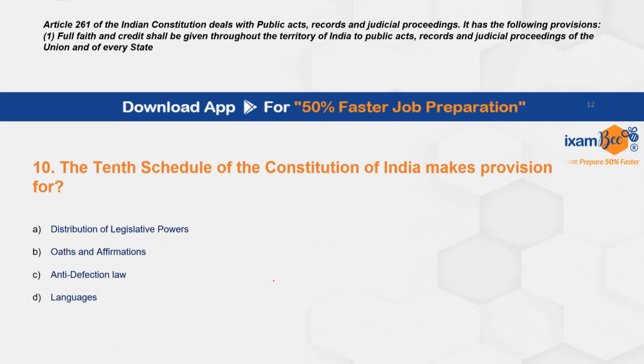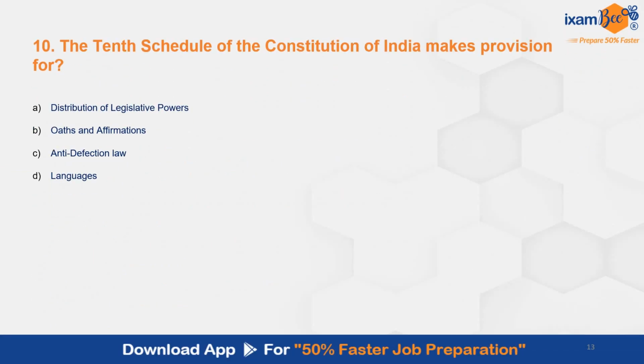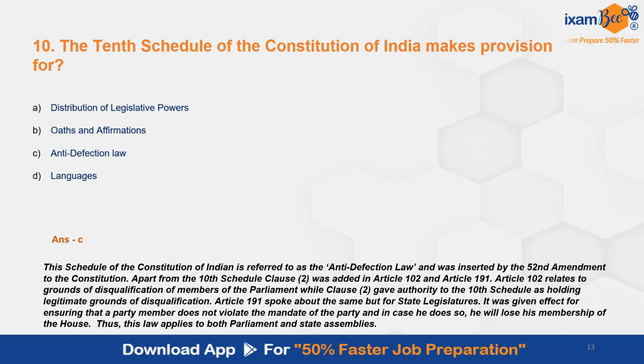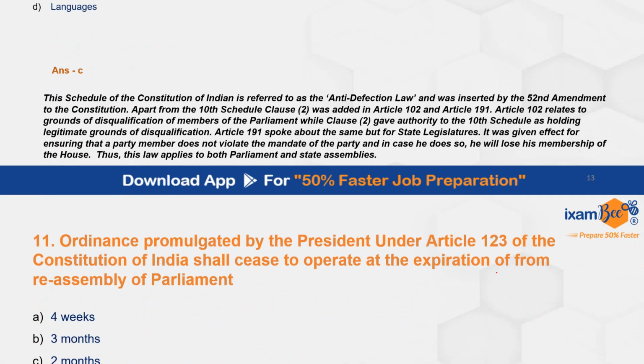Coming to question number 10, the 10th schedule of the Constitution of India makes provision for? The correct answer here is C, anti-defection law. The 10th schedule deals with anti-defection law. This was inserted in the Constitution by 52nd Amendment to the Constitution. Apart from 10th schedule, amendments were also made to Article 102 and 191, and Clause 2 was added in each of these articles. Then question number 11.